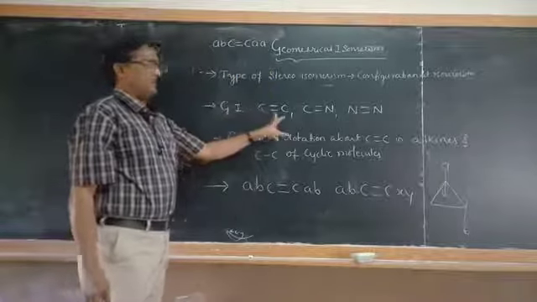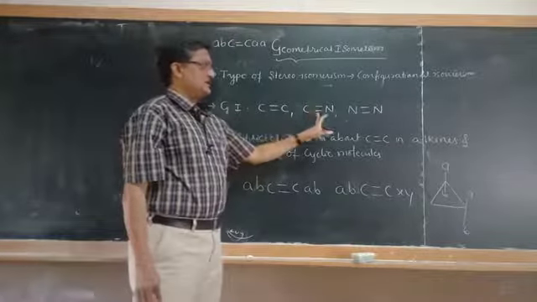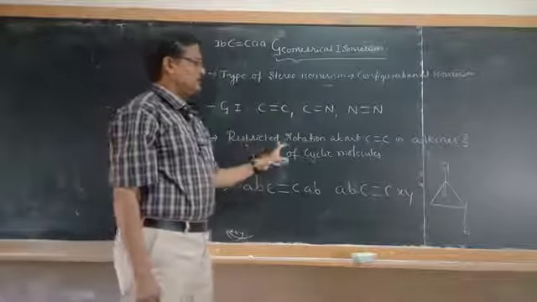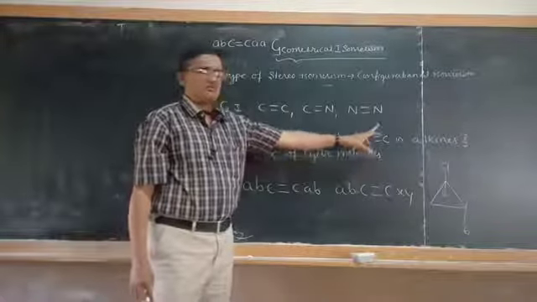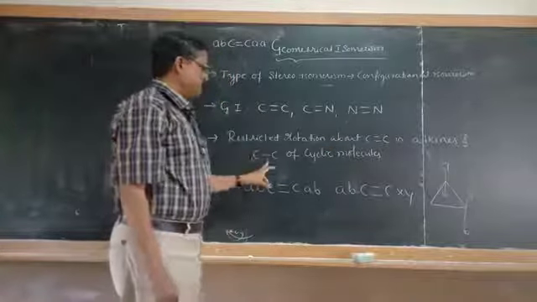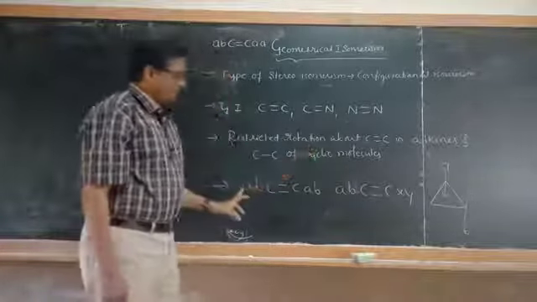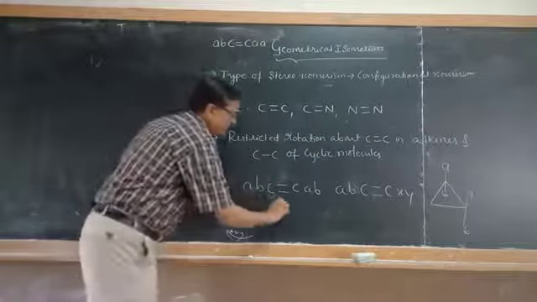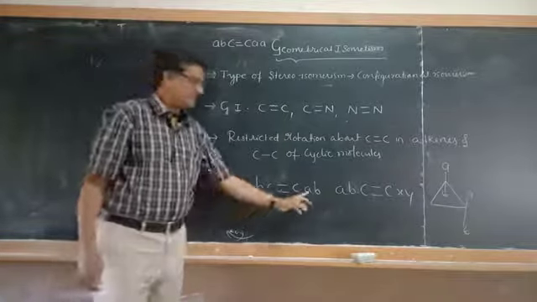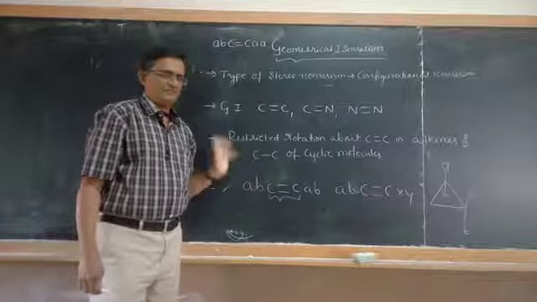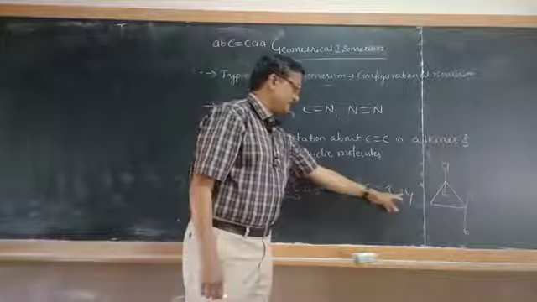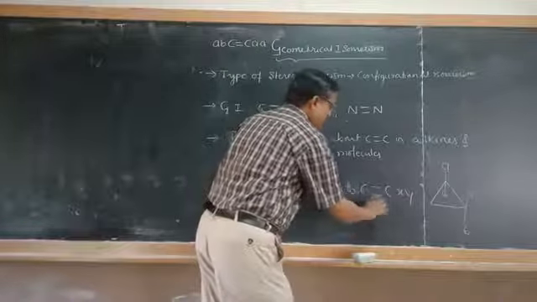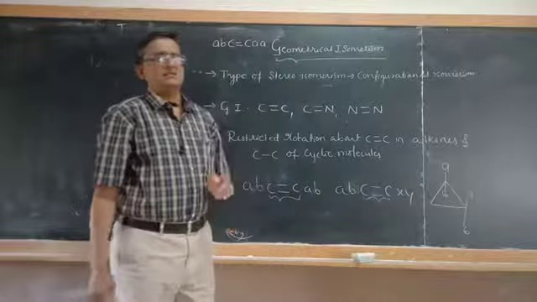So therefore, it is a type of configurational isomerism, and it is mainly found in the compounds containing carbon-carbon double bond, carbon-nitrogen double bond, N double bond N, and it mainly occurs due to restricted rotation about carbon-carbon double bond in the case of alkenes and carbon-carbon single bond of cyclic molecules. And those compounds which are having this kind of formula, that means each of the doubly bonded carbon atoms must be bonded by two different atoms or groups, like AB, C double bond C, XY. Here C and C are representing carbon atoms.